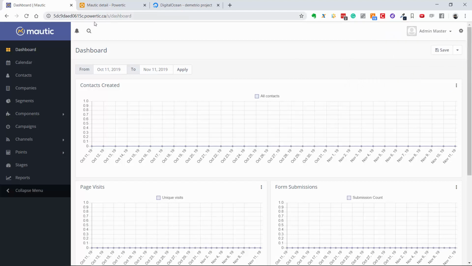Now you need to change your URL to your own domain. You can even use this domain, no problem at all. And you need to set up your SMTP in order to send emails.